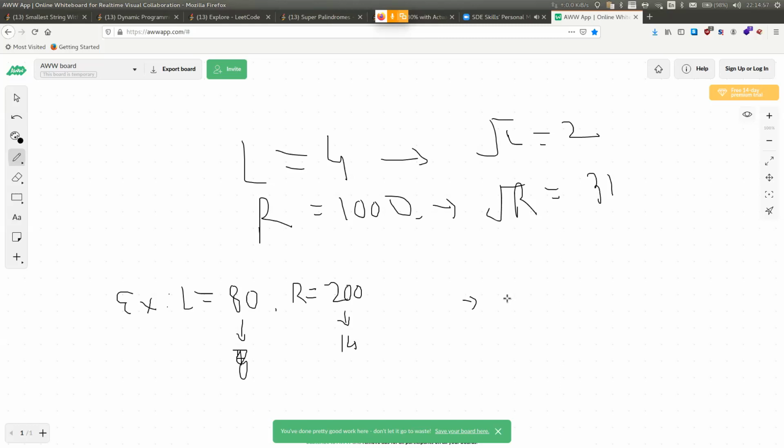Then we will go to the next square, because we know 3 squared is 9, so the next square will be 4 squared, instead of doing all the numbers. So will 9 be appended to the answer or not? Yeah, 9 should be appended because it is a super palindrome. But the square of 9 is 81 and it is not a palindrome, right? So it should not be added. Yes, 81 we should not add.